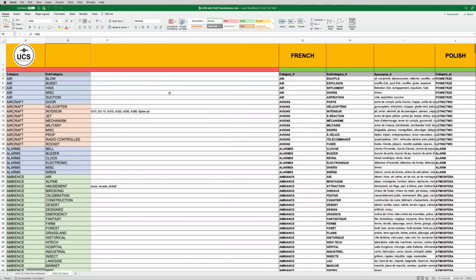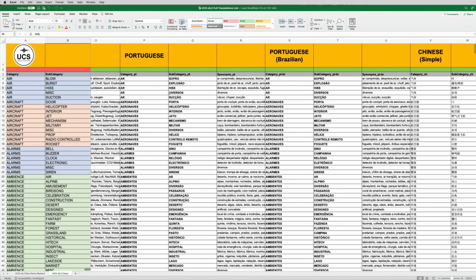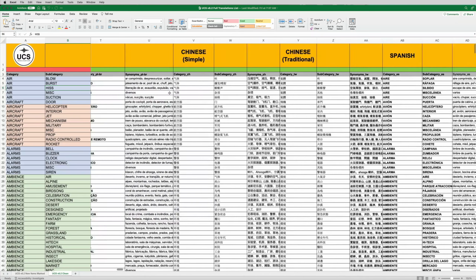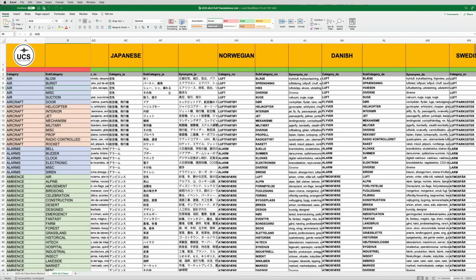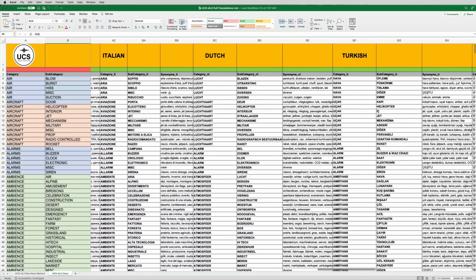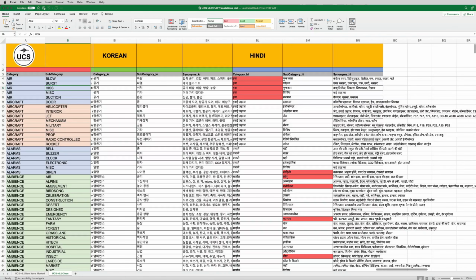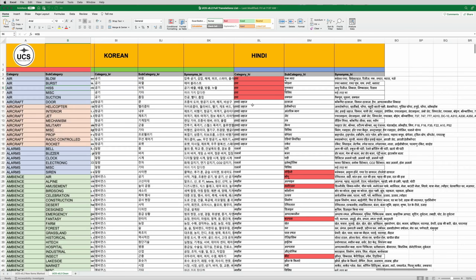If I start scrolling across, we'll see all the translations. We now have French, Polish, German, Portuguese, Brazilian Portuguese, Simplified Chinese, Traditional Chinese, Spanish, Japanese, Norwegian, Danish, Swedish, Finnish, Russian, Ukrainian, Italian, Dutch, Turkish, Korean, which is new, and Hindi, which is still being worked on. This will be cleaned up and hopefully done by the time I post this final version. It's being done right now by our friend Prashant in India.